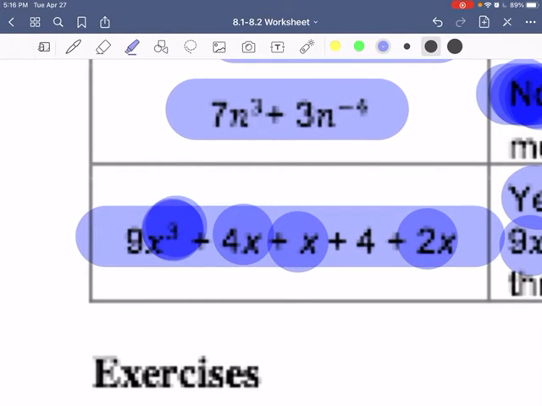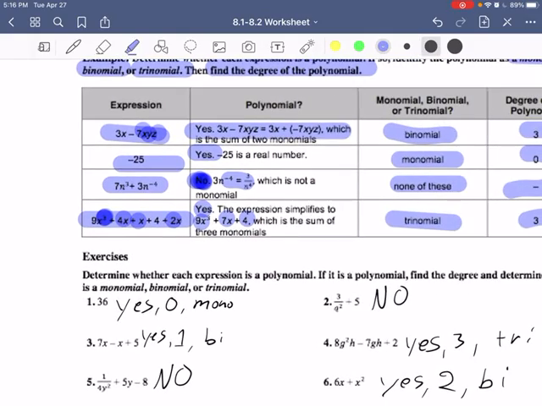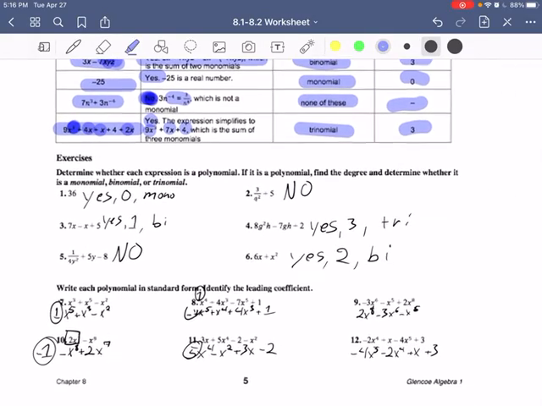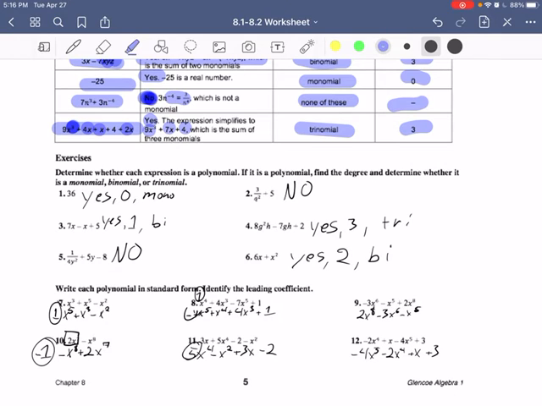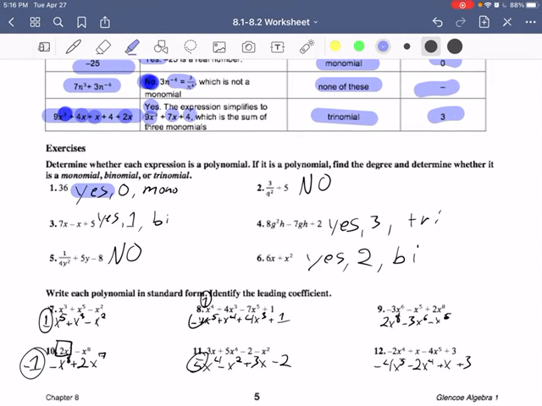Alright, so we'll look down here again. I've got these done for you. You can maybe pause the video and look at these, but you can kind of see just quickly. Yes, 36 is a polynomial. Yes, this is a polynomial. No, this is not. There's a fraction there. No, this is not. There's a fraction there. Yes, yes. Then, if you look at the degree, it's 0 because there's no exponent. 1 because it does not have any exponent there, just that understood 1.